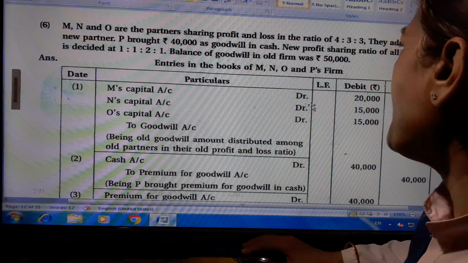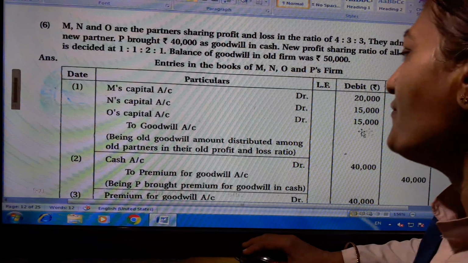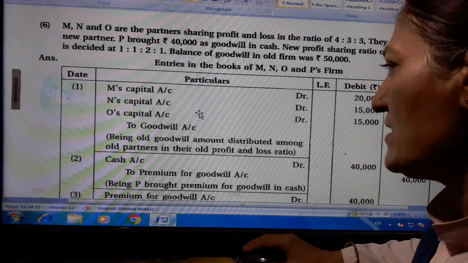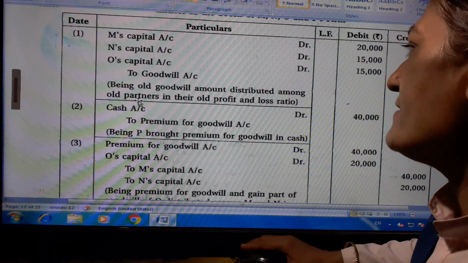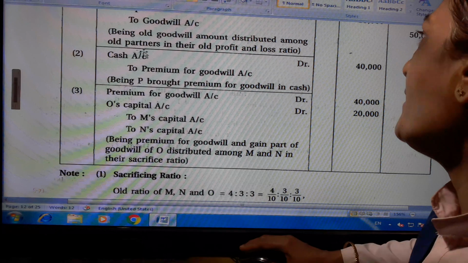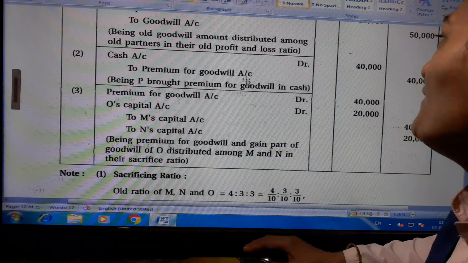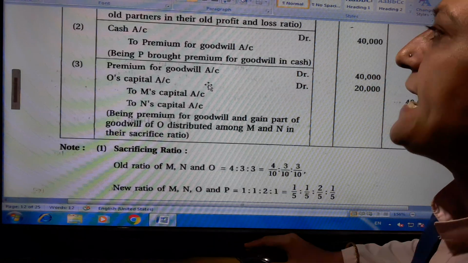M's capital account debit 20,000, N's capital account 15,000, O's capital account 15,000, to goodwill account 50,000. Being old goodwill account distributed among old partners in their old profit and loss ratio. Cash account debit 40,000 to premium for goodwill account 40,000. Being P brought premium for goodwill in cash.